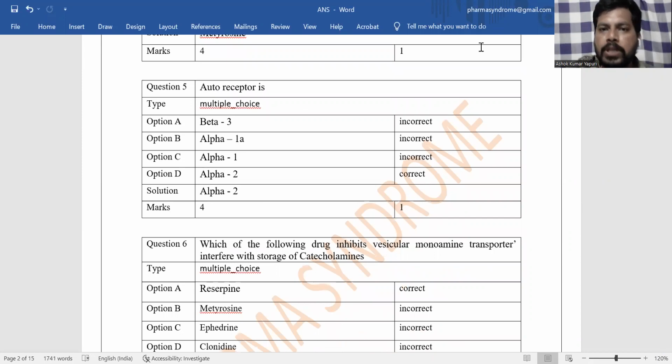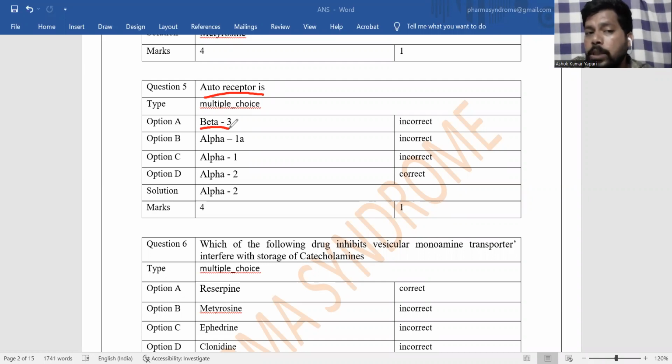And the next question is, which of the following is an autoreceptor? Autoreceptors, also called presynaptic receptors, provide negative feedback control of the presynaptic neuron. Here, the adrenergic beta 3 receptor is located on the adipose tissue and urinary bladder.